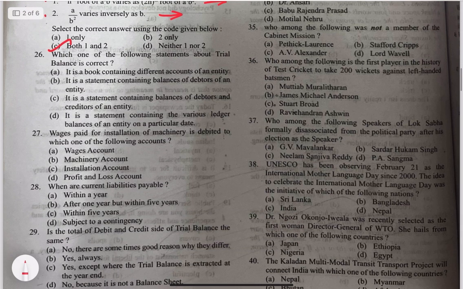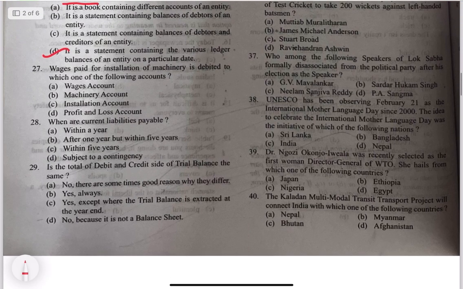We'll go to 26. Which one of the following about trial balance is correct? It is a book containing different accounts of an entity. It is wrong. It is a statement containing balances of debtors of an entity. Again wrong. It is a statement containing balance of debtors and creditors of an entity. Again wrong. It is a statement containing the various ledger balances of an entity on a particular date. So 26D is the right answer.